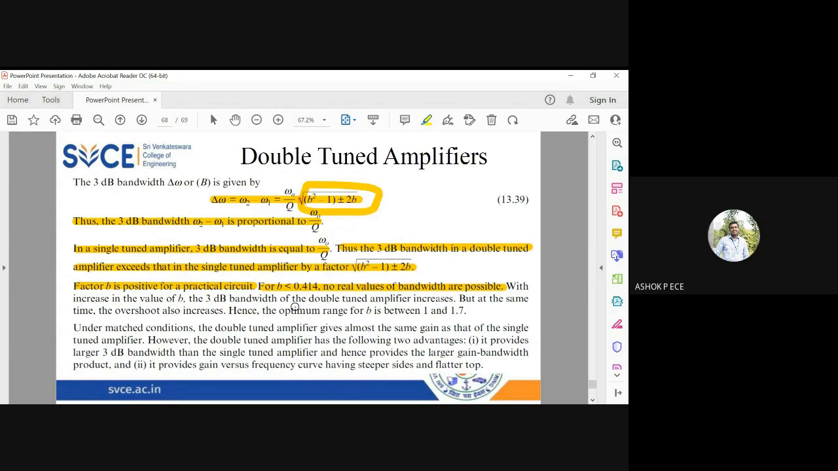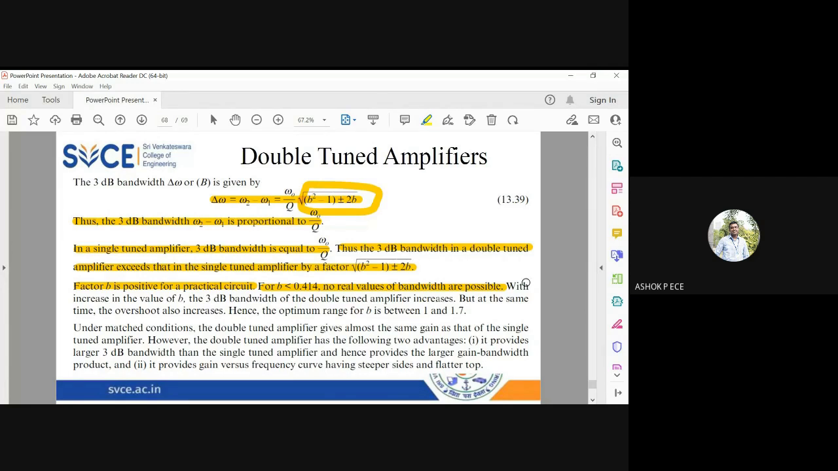So B value has to be as large as possible for you to have bandwidth and other maximum power transfer characteristics, correct? That is why when B value is less than 0.414, there are no real values of bandwidth possible, because the square root becomes an imaginary term. And bandwidth is a pure real quantity, so it cannot have imaginary values. So when you design double tune amplifiers, you should ensure B value is not less than 0.414. It should always be more than 0.414.